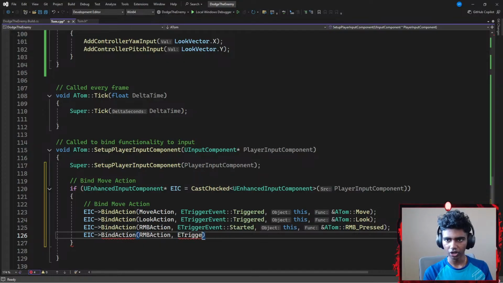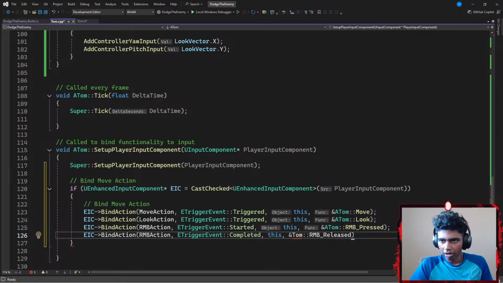Okay, so I'm going to go with another ETriggerEvent, which is going to be something like Completed. If my trigger event on this object has been completed, I want to do what the RMB_Released function tells me to do. Then I just end this with a semicolon. Okay, this is going to be Atom.